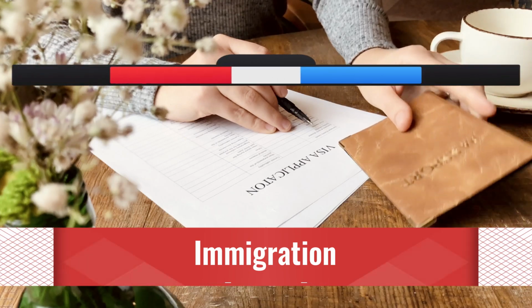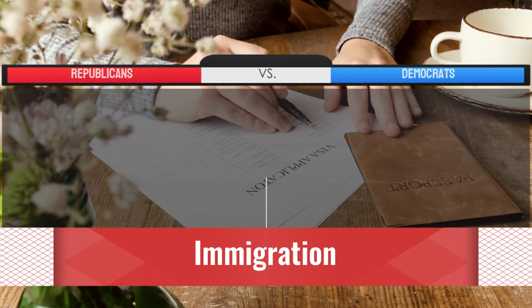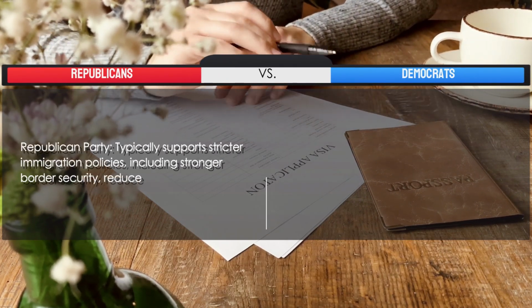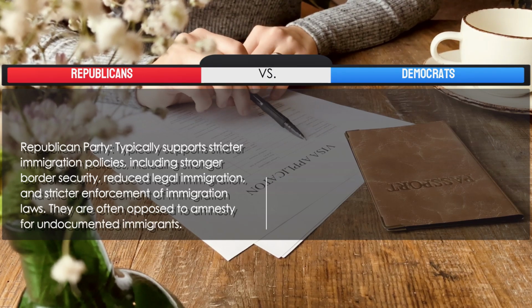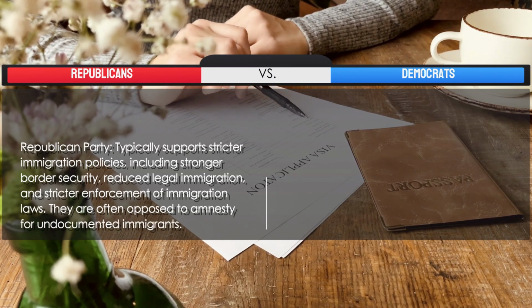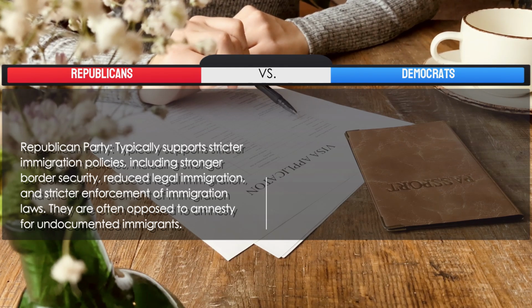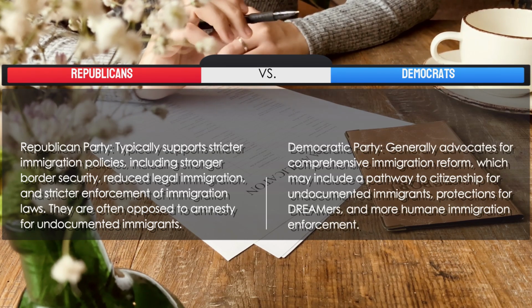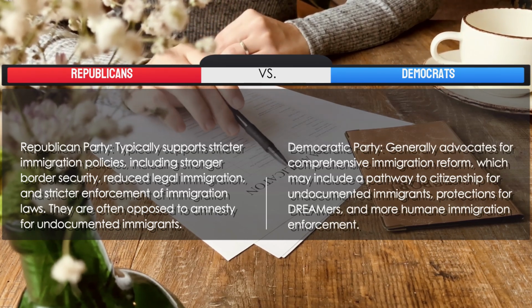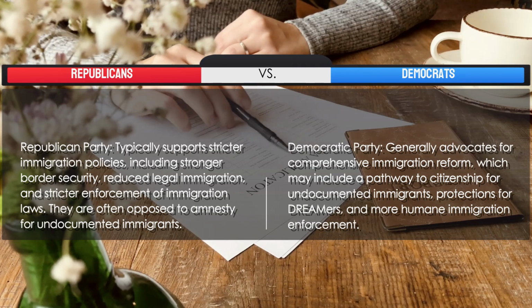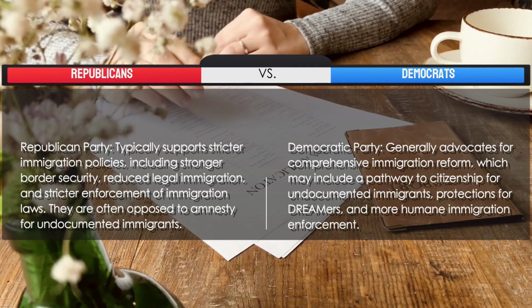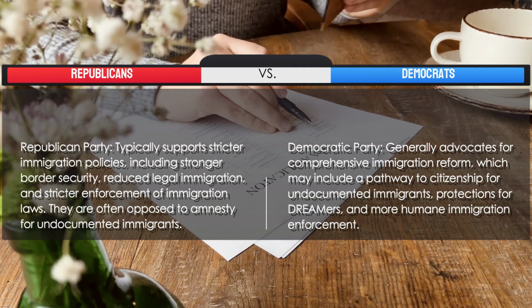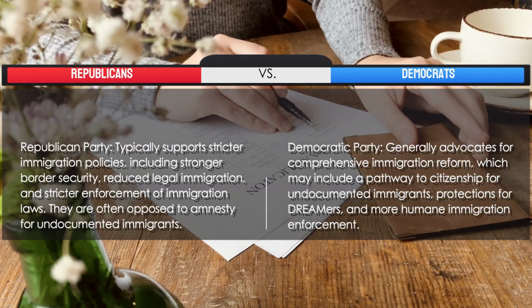6. Immigration. Republican Party typically supports stricter immigration policies, including stronger border security, reduced legal immigration, and stricter enforcement of immigration laws. They are often opposed to amnesty for undocumented immigrants. Democratic Party generally advocates for comprehensive immigration reform, which may include a pathway to citizenship for undocumented immigrants, protections for Dreamers, and more humane immigration enforcement.